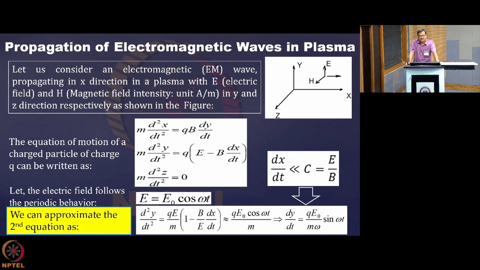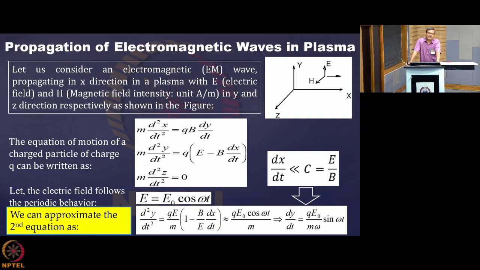Taking E out of the bracket, on the right side we get what is written in the lowermost equation: q by m, and inside the bracket we get 1 plus B by E dx/dt.